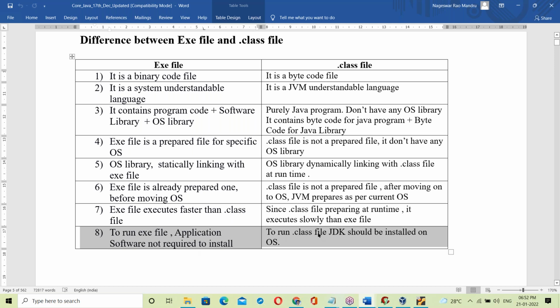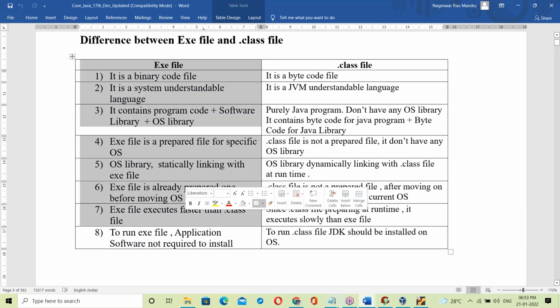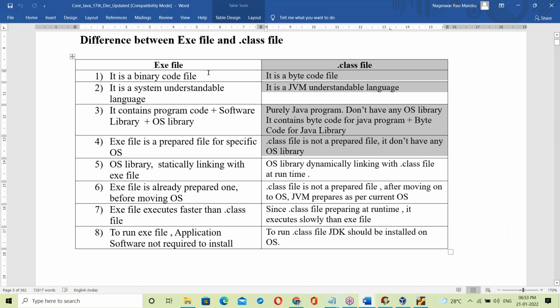To run a .class file, the JDK should be installed on the OS, otherwise it cannot run. So this is the difference between an exe file and a .class file. We already discussed the exe file and the .class file, and I have just compared them now.